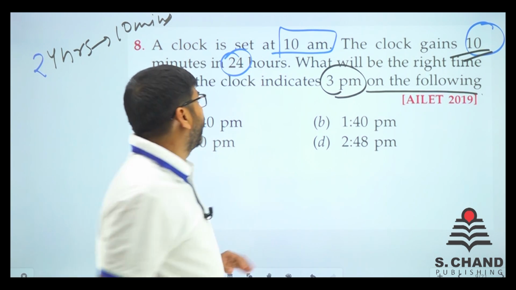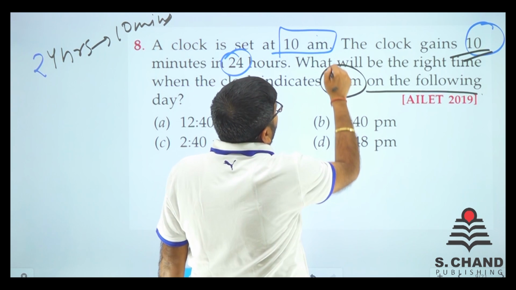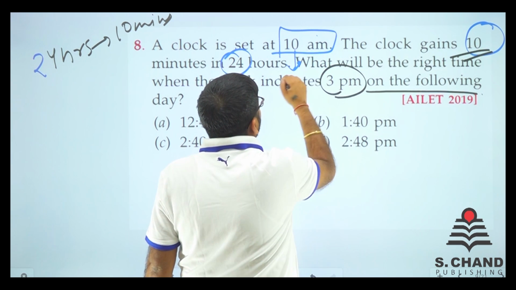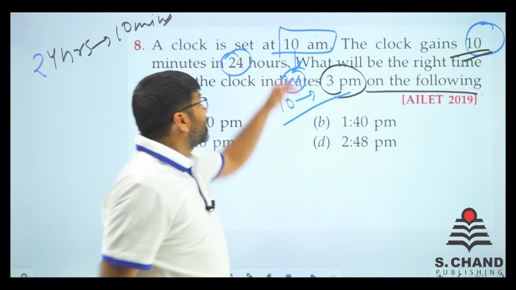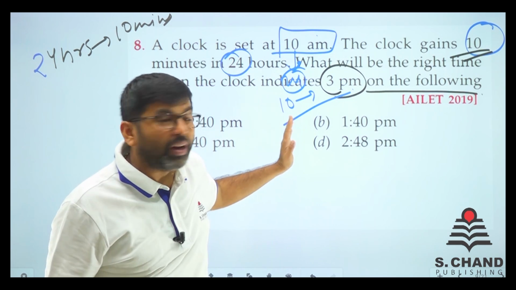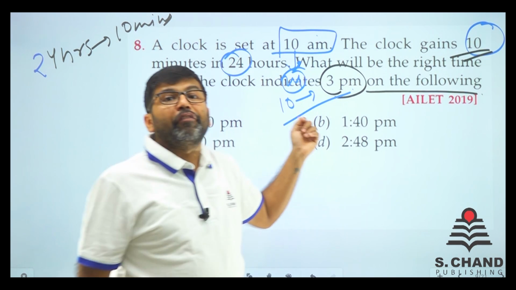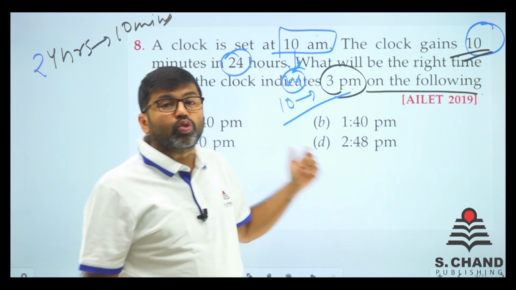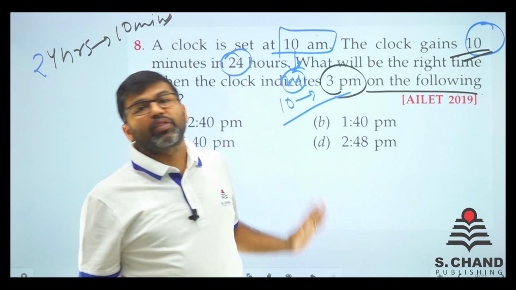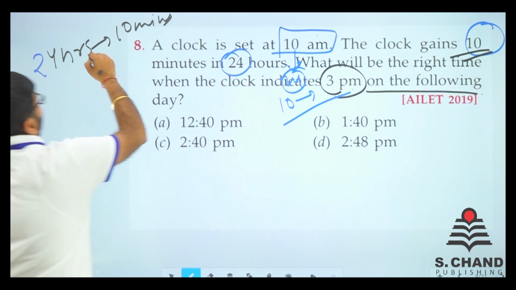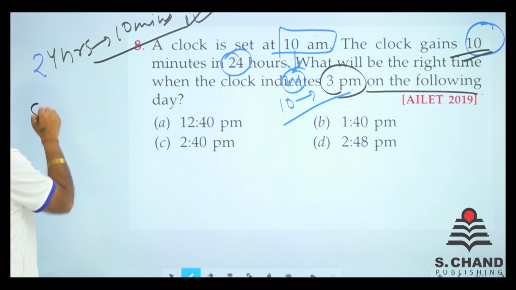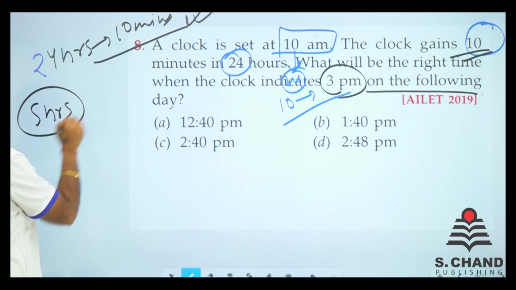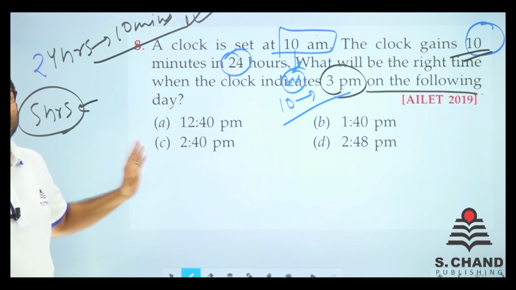See, 10 a.m. to next day 10 a.m. is 24 hours. Now 10 a.m. to 3 p.m. is 5 more hours, because 10 to 12 is 2 hours and 12 to 3 is 3 hours. So 10 minutes the clock has already gained. Now we just want to know in the remaining 5 hours how much the clock has gained, right?